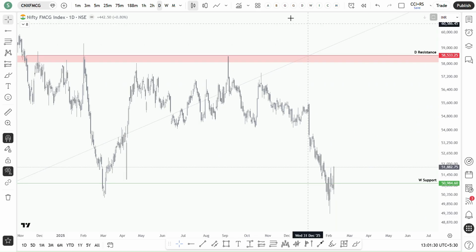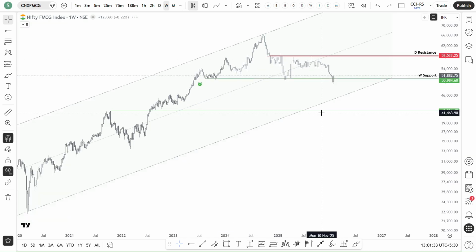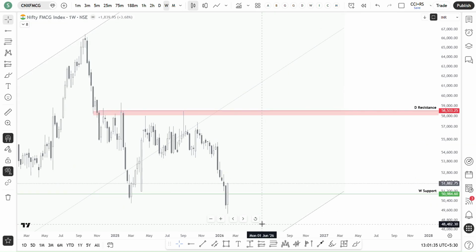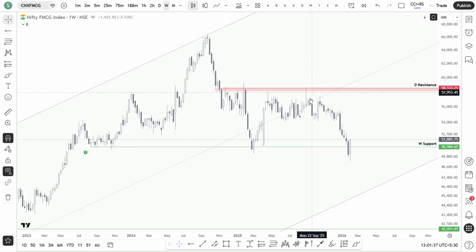Then FMCG, if you see, last week it broke down from the recent demand zone, and then this week was a positive candle. It kind of engulfed the previous weekly downside candle, which is a positive actually, something like this. It happened again previously in March 25. Same thing it is showing now in Jan 26, or this week actually.